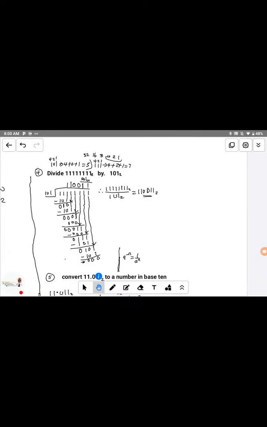This particular topic is a topic in number systems. Division in number bases, many students are finding it very difficult to solve. So I've given this explanatory video on how to solve it in a very step by step, very simple way.